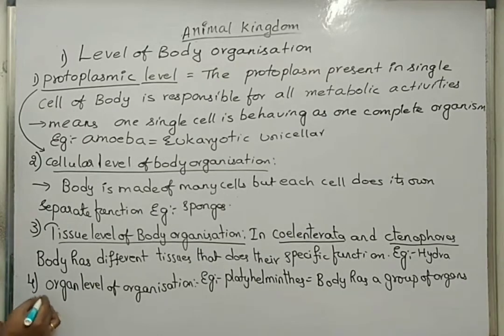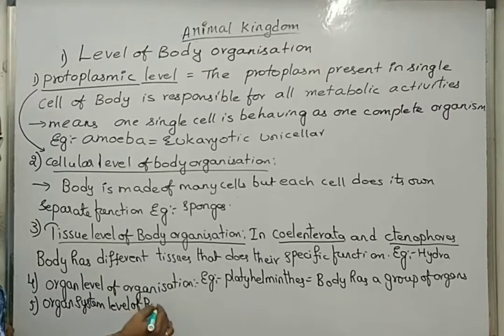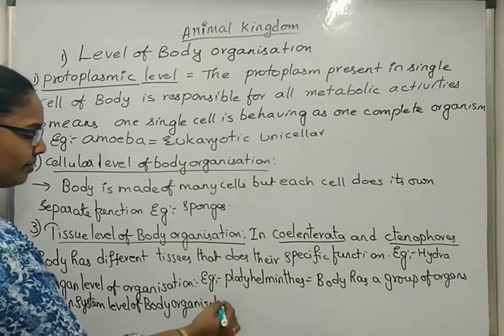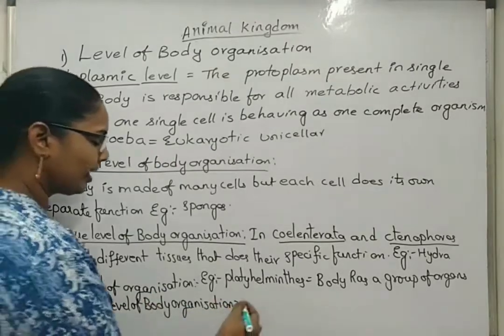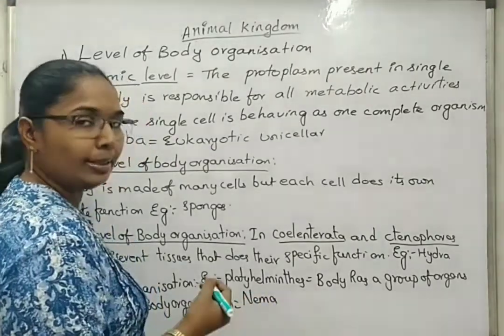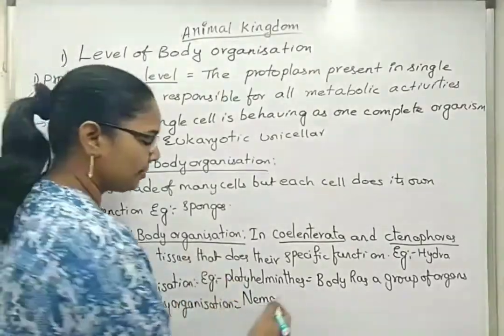Next one is the organ system level of organization. This we can see starting from Nemathelminthes to Chordata. Organ system level of body organization. Here we can see it starting from Nemathelminthes. We also give the term nematodes or aschelminthes.